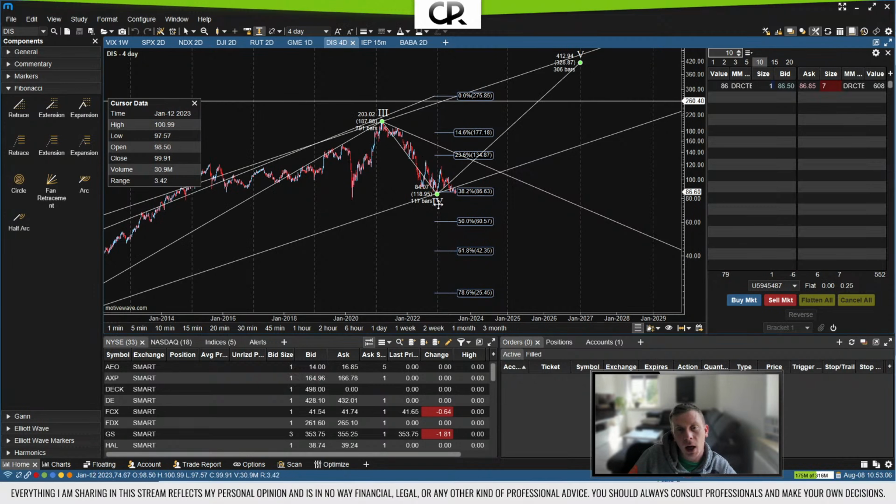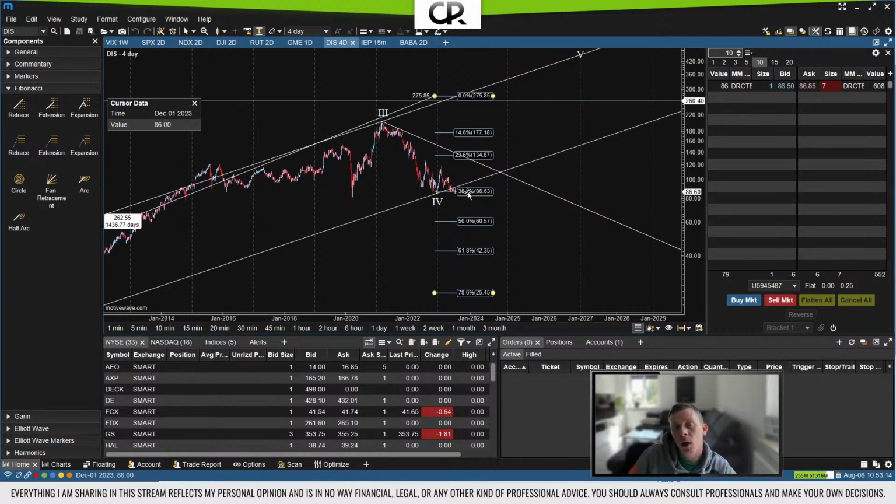We assumed that this is wave 4 and started our position for 2 reasons. First, we already have the 38.2 retracement, which often, not always, is the area of turnaround, but it could also be anywhere here or even further, but often, not always. And additionally, wave 2, or in this case wave 4, often retraces into the area of wave 4 of the previous impulse wave of a lower degree.